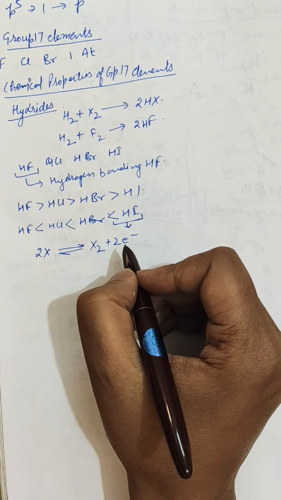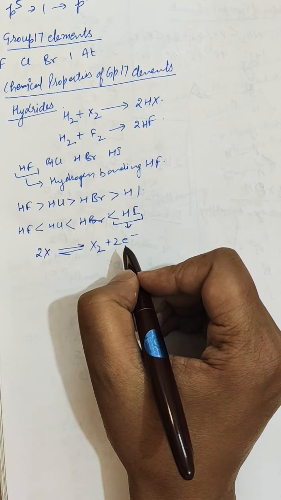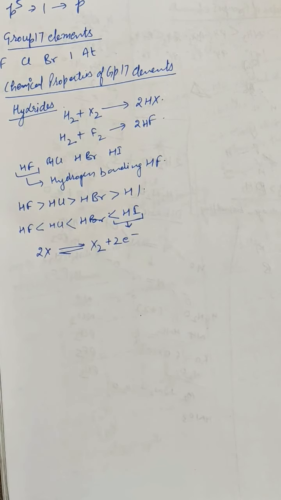On the other hand, the electron in iodide is away from the nucleus due to the large size of the iodine, so it can be easily removed. Thus HI is a strong reducing agent. Further, acidic character: hydrogen halides are soluble in water and their aqueous solutions are acidic. The relative acidic strength of hydroacids of the group increases as we go down the group as HF, HCl, HBr, HI. So this order is the reverse of that expected on the basis of electronegativity.